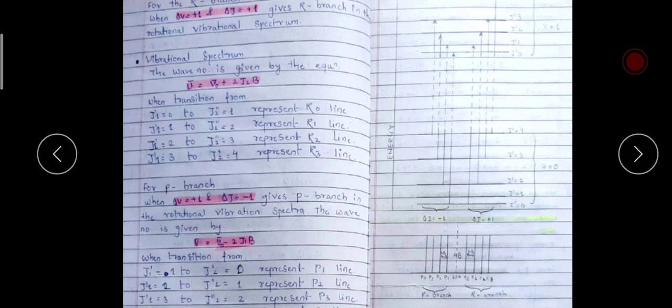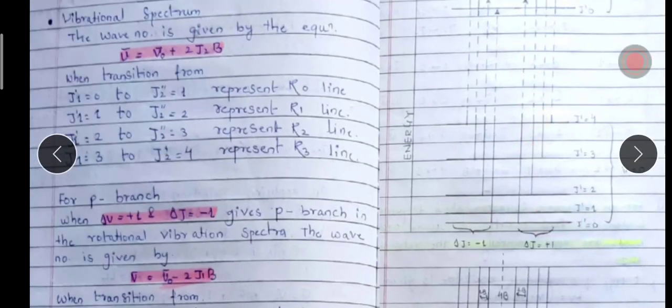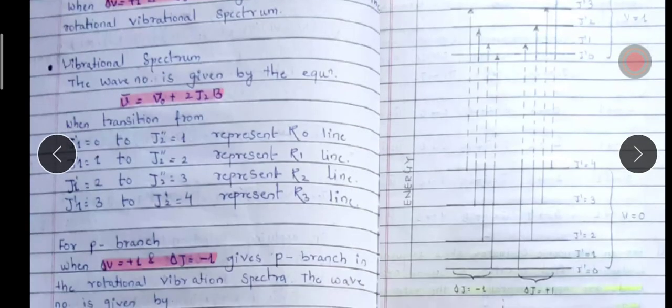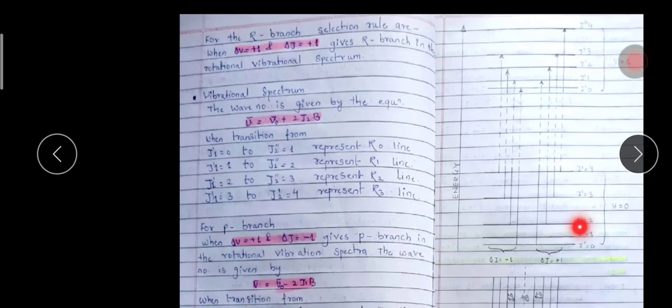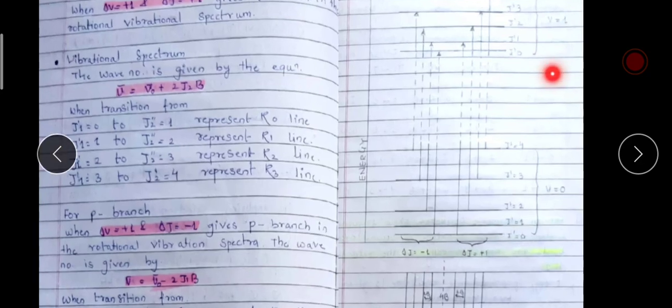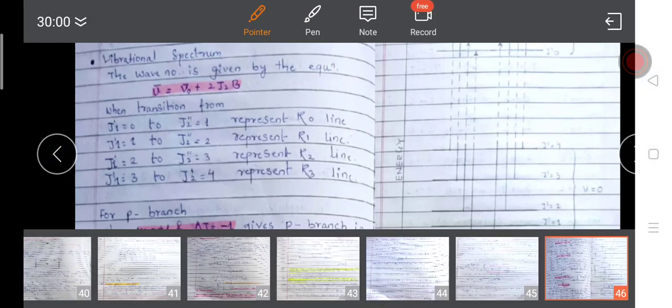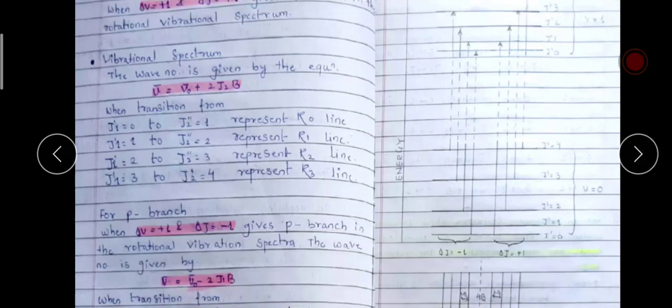Some problem is there in this diagram. See, this is 0 to 1. The first line is the correct one.